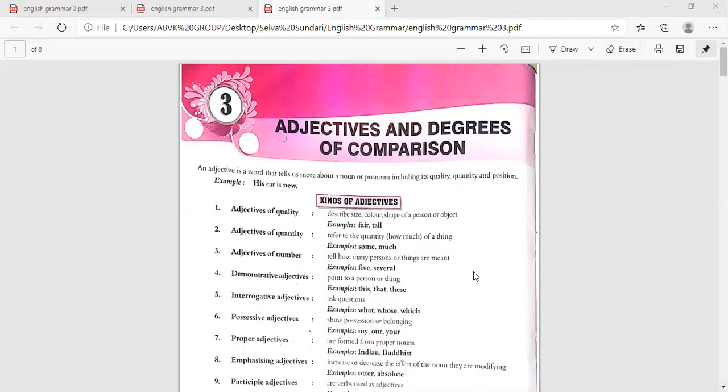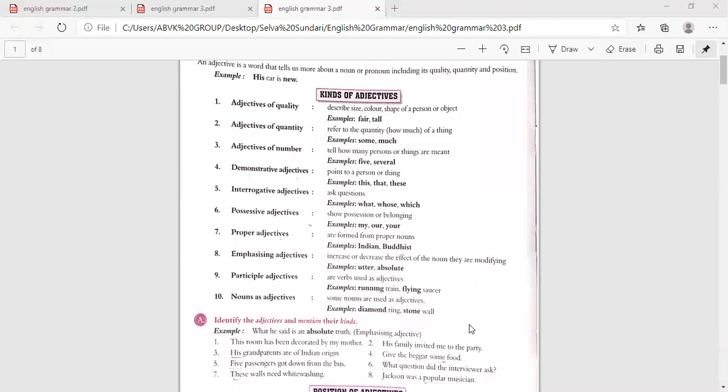Now kinds of adjectives. How many kinds are there? 10 kinds. That is adjectives of quality. Quality describes size, color, shape of a person or an object. Example, fair, tall. Adjectives of quantity refer to how much of a thing. Example, some, much. Adjectives of number tell how many persons or things are meant. Example, 5, several.